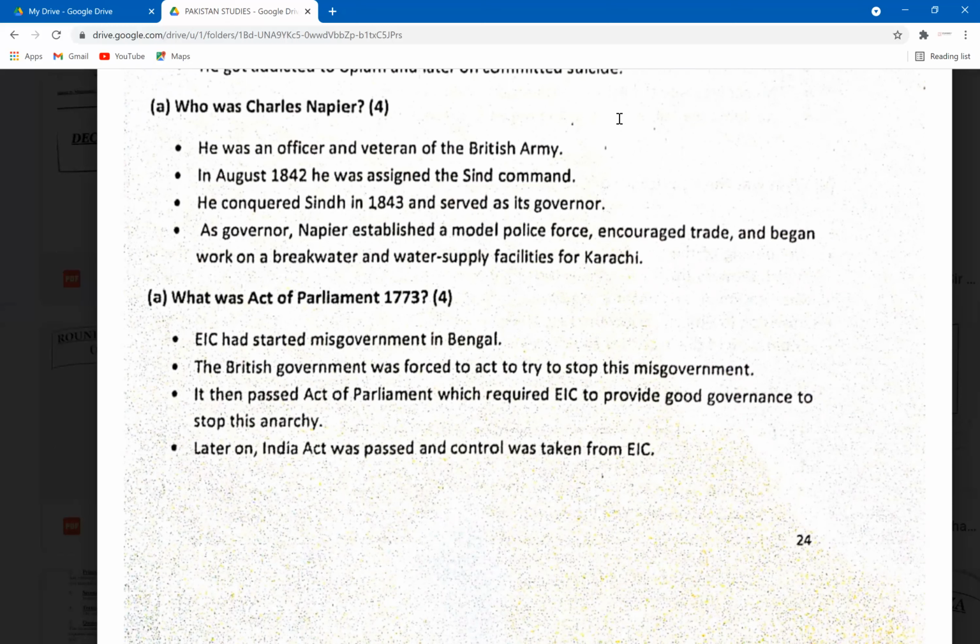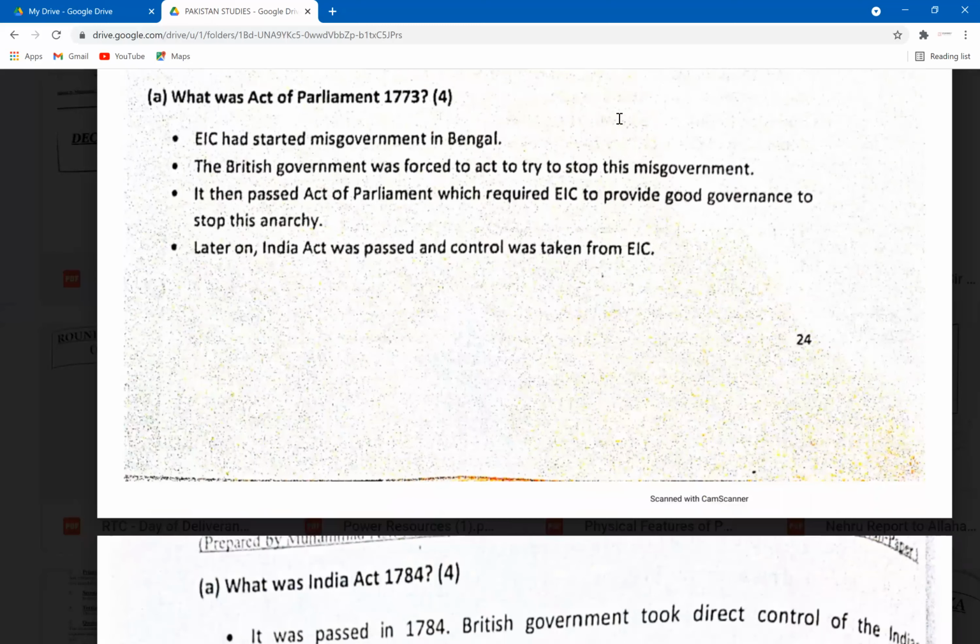So guys, remember when we talked about the annexation of Sindh in 1843? That annexation took place under the leadership of Charles Napier in 1843, and after they conquered Sindh, he was made the governor of that area. As governor, because you need to write a 4th point, this 4th one here is just an extra detail of how he established control in that region. Napier established a model police force, encouraged trade, and began work on a breakwater and water supply facilities for Karachi.